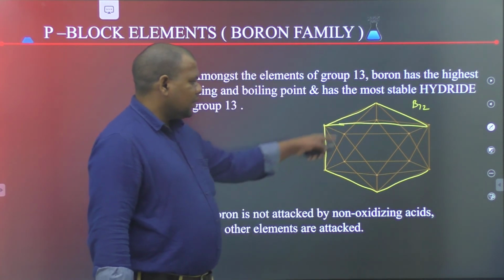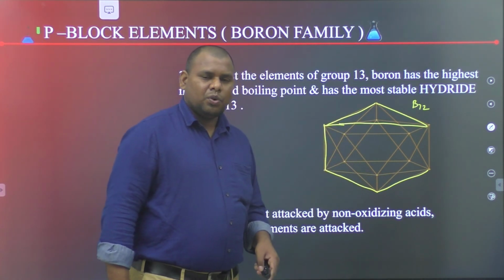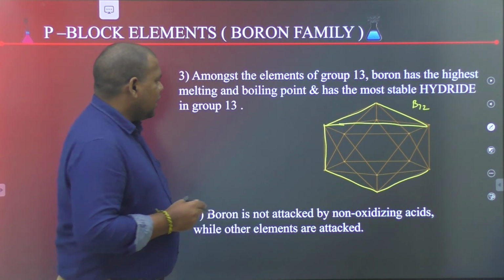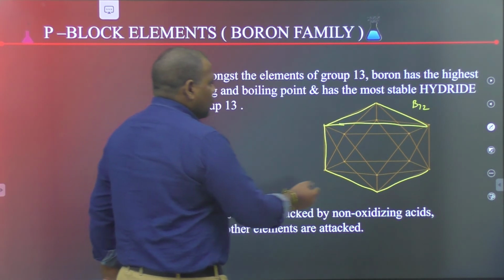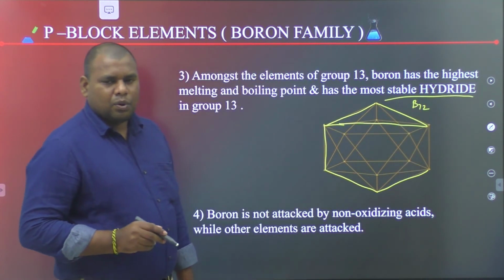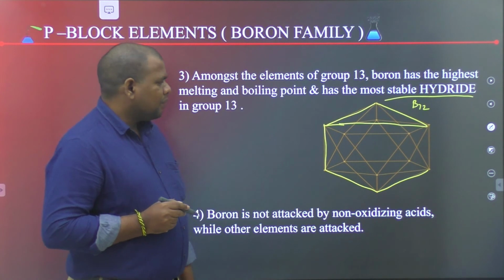Due to the presence of this polymeric structure, boron has the highest melting and boiling point. Boron also forms the most stable hydrate.